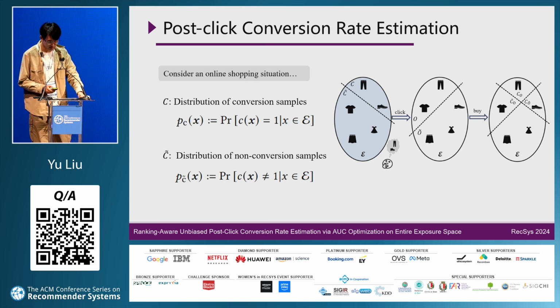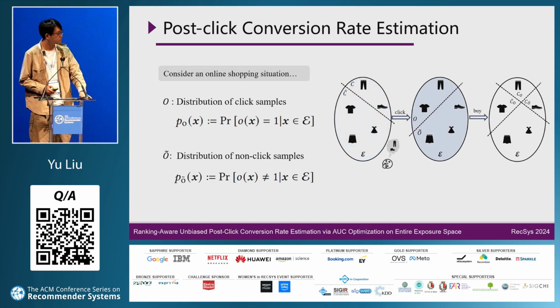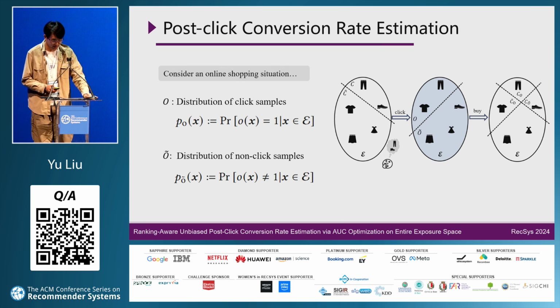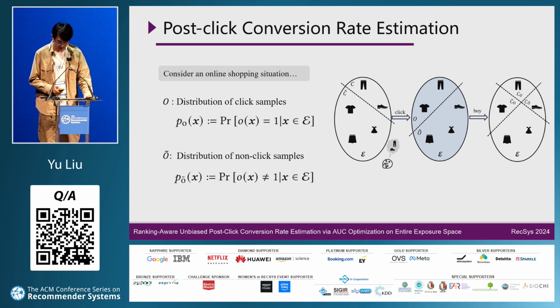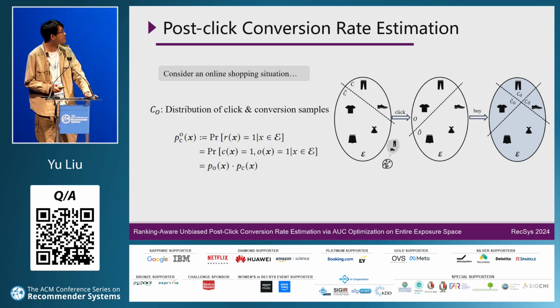Those items belong to a conversion set. The user actually clicks on the pants and the t-shirt. Therefore, these items are clicked samples. Ultimately, the only item the user buys is pants, at the intersection of the click set and the conversion set.